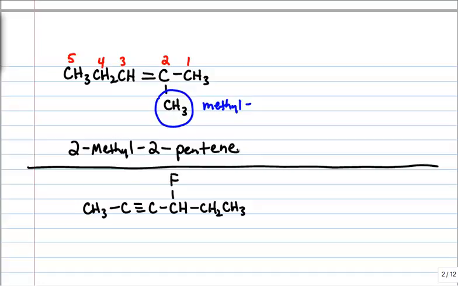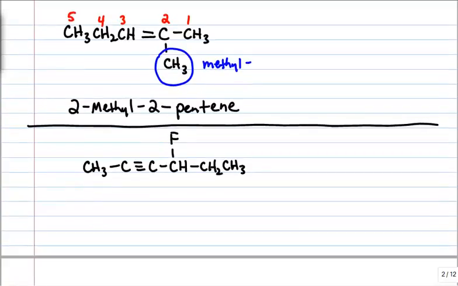2-methyl-2-pentene. That's how we would name this molecule. Well, let's talk about naming alkynes. A similar type of thing. Find the longest continuous chain that contains the carbon-carbon triple bond, and then when we number it, we have to make the carbons of the triple bond the lowest numbers possible.